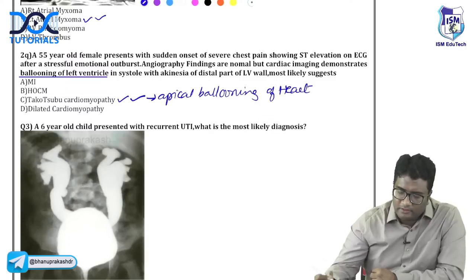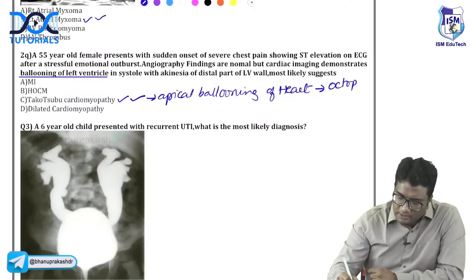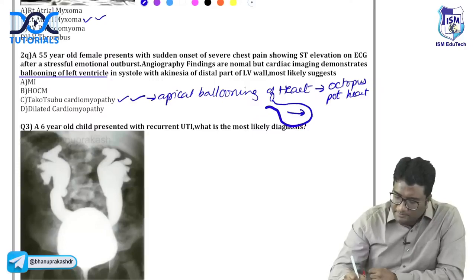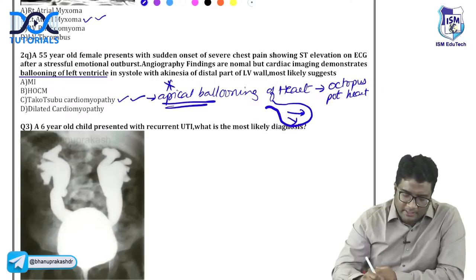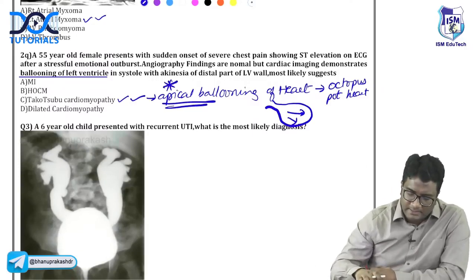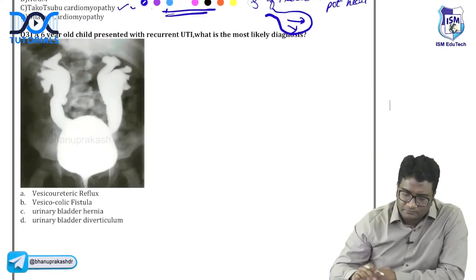On echo or cardiac imaging, this is suggestive of octopus pot heart. The ventricle will balloon out like that, so there is apical ballooning of the heart. That is called octopus pot heart, a feature of Takotsubo cardiomyopathy. This word is important: apical ballooning is Takotsubo. Let us look at the next question.